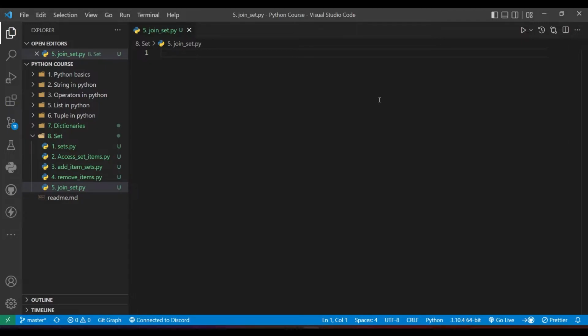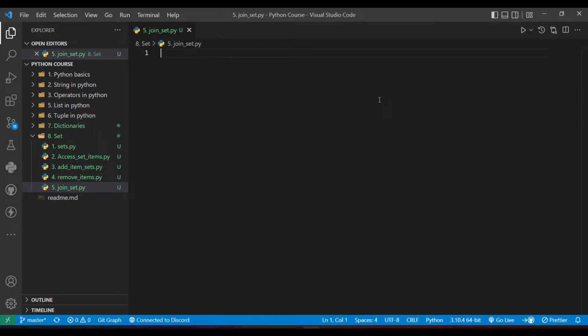So in today's video we are going to see how we can join two sets. Okay, so there are three ways. First, using the union method. Second is using the update method, and third is using the intersection_update method. Okay, so we will see all three of them.